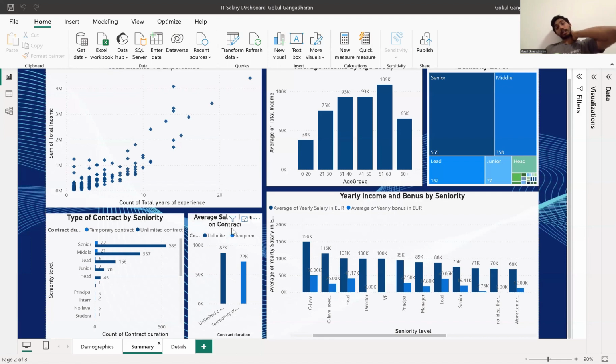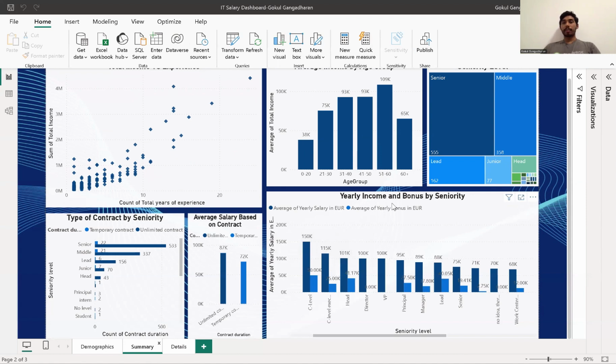And when we look at the comparison of salary, when we compare the salary of the people working on an unlimited contract versus the temporary contract, we can see that people working on unlimited contracts, or permanent employees, earn more compared to temporary contract employees. Whereas in the case of Canada, it's totally different. Contract employees earn much more than permanent employees. But here, the data is mostly from Germany, and we can see that permanent employees get paid much better, almost 10 to 15,000 on average higher than the temporary employees.